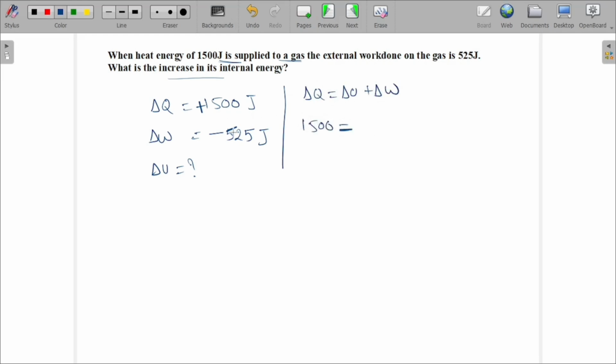1500. Delta U is unknown, minus delta W is 525 joules, so minus into minus becomes plus. Okay, so delta U equal to 1500 plus 525. When 525 comes to this side, it will be plus 525. So then the total internal energy is 1025 joules. Okay, this is the internal energy. Okay, next,